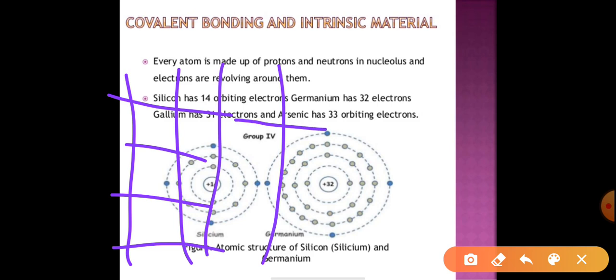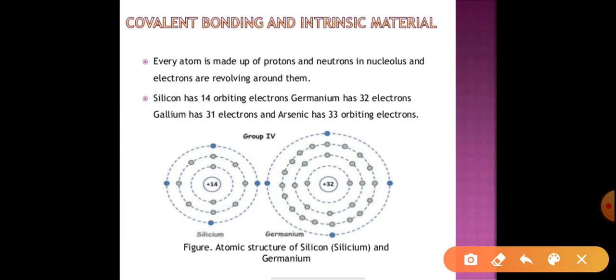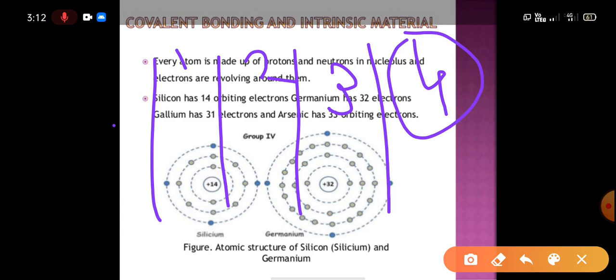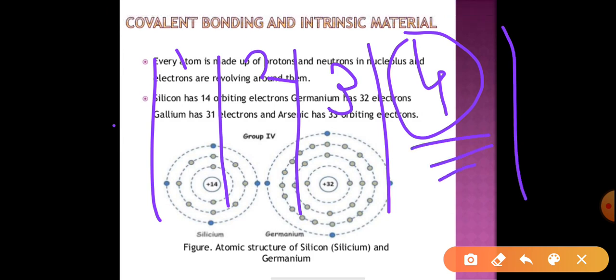Wherever elements are in the same group, the group indicates the valency of each material, so group 4 indicates that the valency of the element is 4.